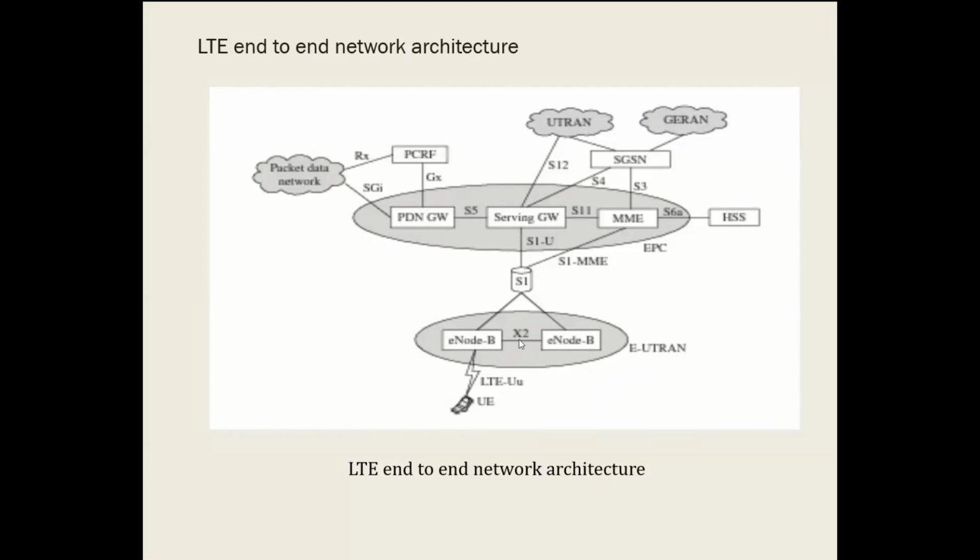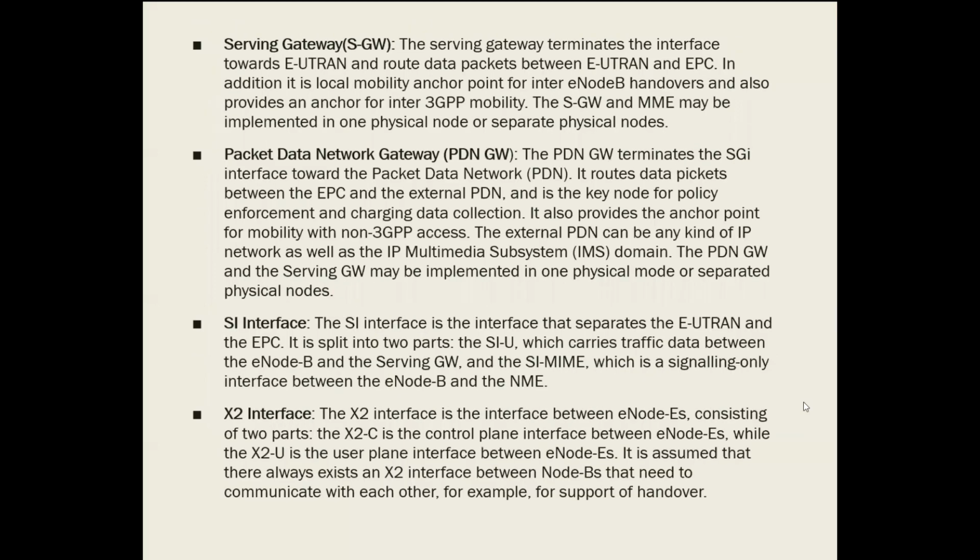Coming to the X2 interface, it connects the multiple eNodes and consists of two parts, X2-C and X2-U. X2-C is the control plane interface between a number of eNodes, while X2-U is the user plane interface between the eNodes.